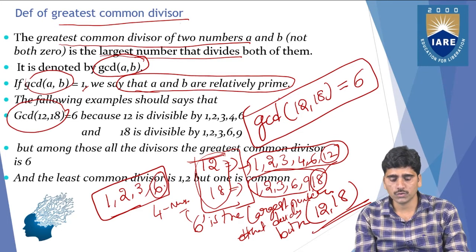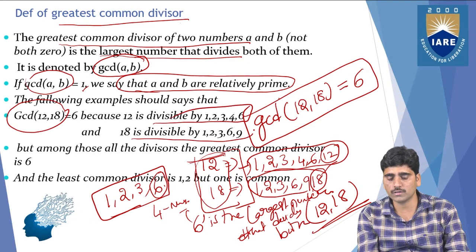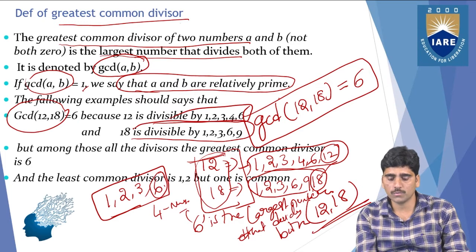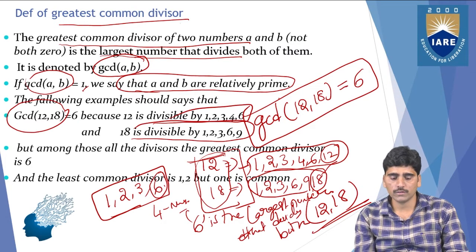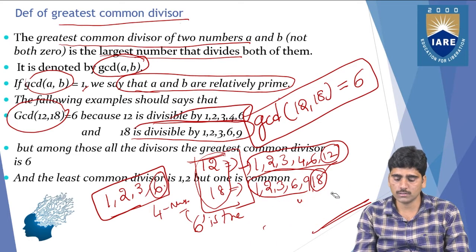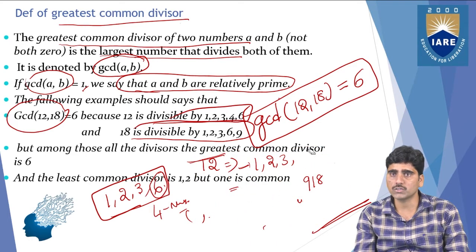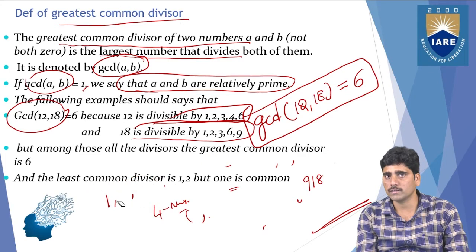As per this example, the divisors of 12 are 1, 2, 3, 4, 6, and for this one, 18, they are 1, 2, 3, 6, 9. Among these, 6 is the common divisor. So 6 is the greatest common divisor. So you can write GCD of 12, 18 equals 6.